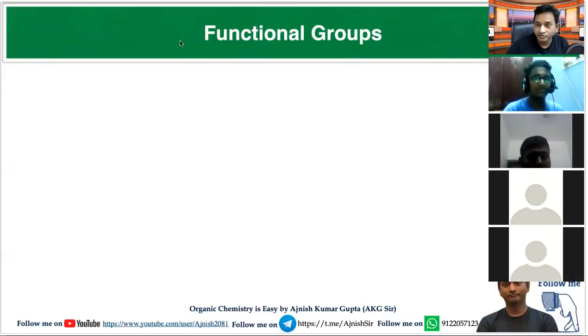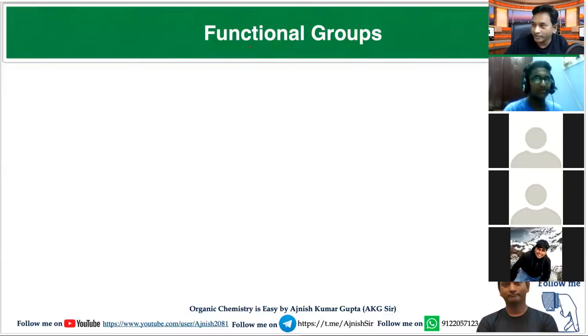Today we are going to study the most important topic of organic chemistry, which is called functional group. Attachment of an atom with carbon or with another atom is most important in organic chemistry, because on this basis only chapters are proposed.